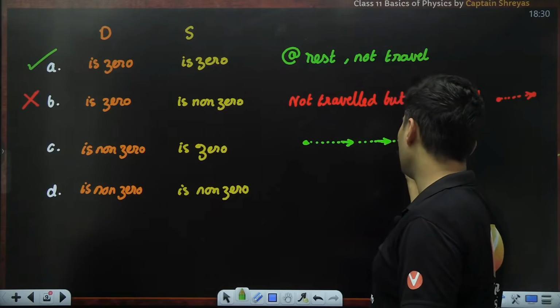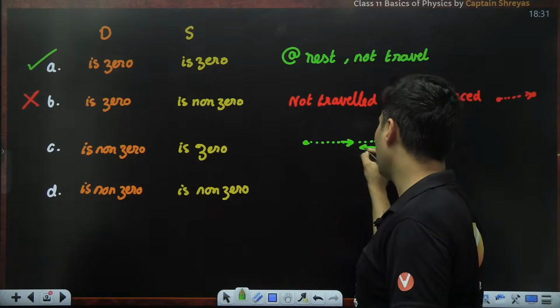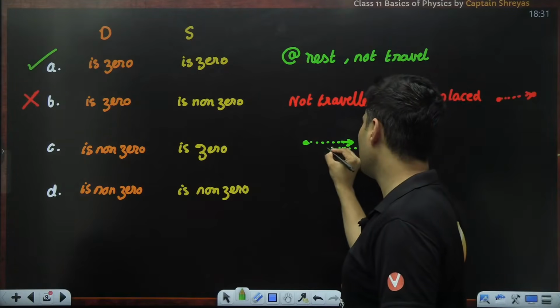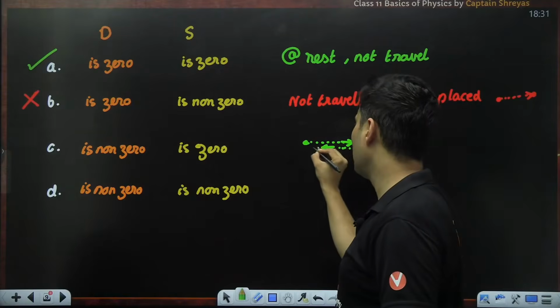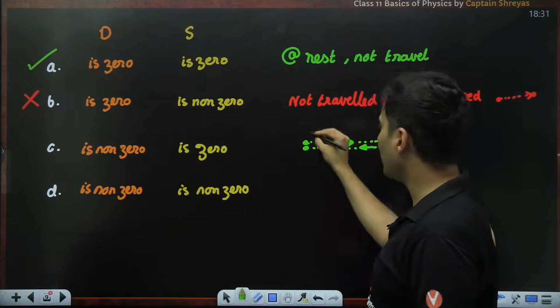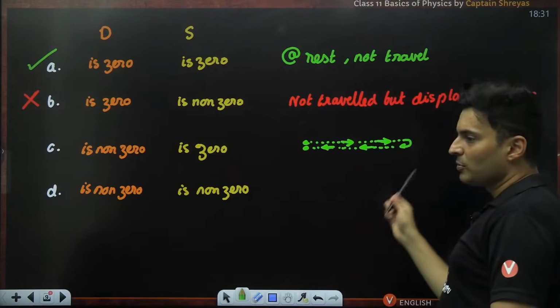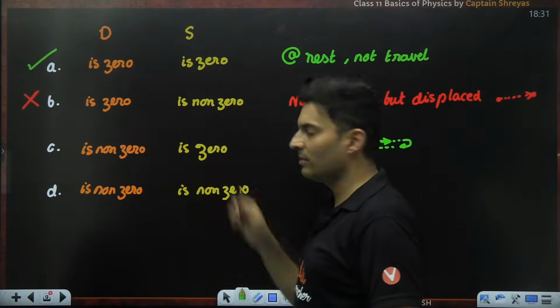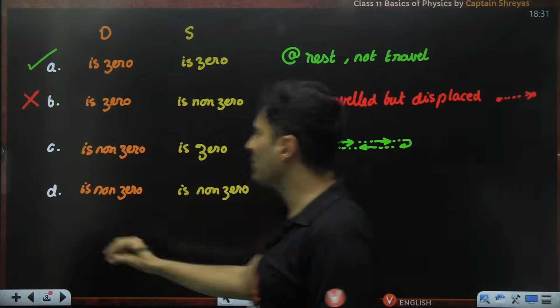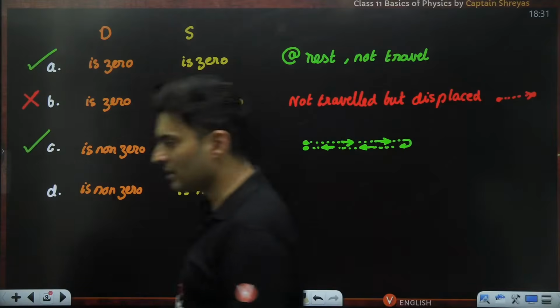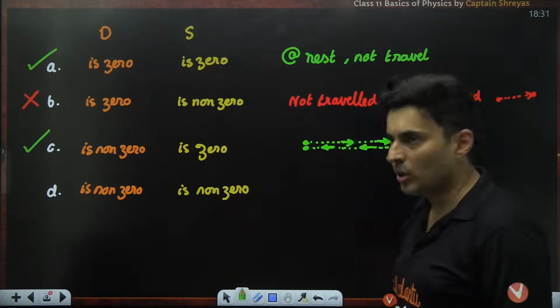And I take a U-turn and I come back basically to my original location. In this process, I have traveled some distance, but there is no displacement. So 100% this is possible. What about the last option?